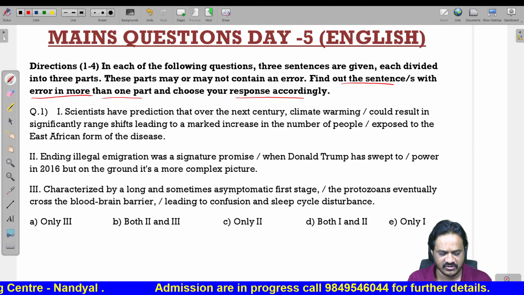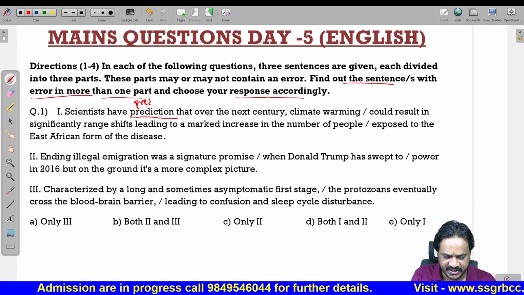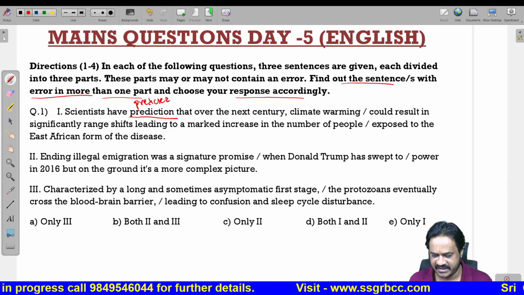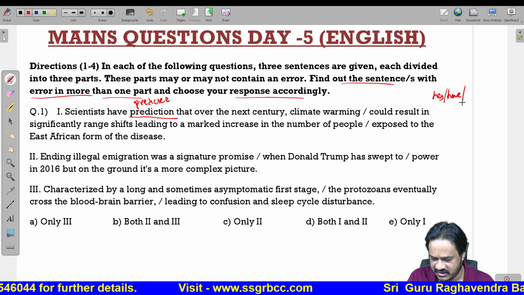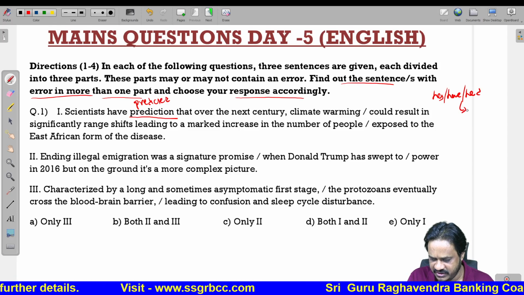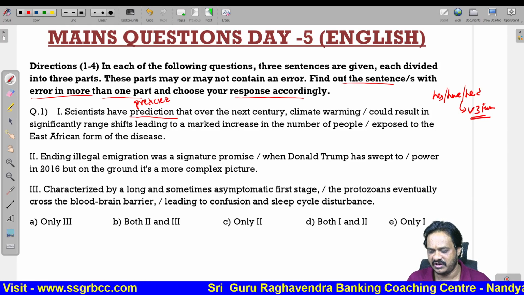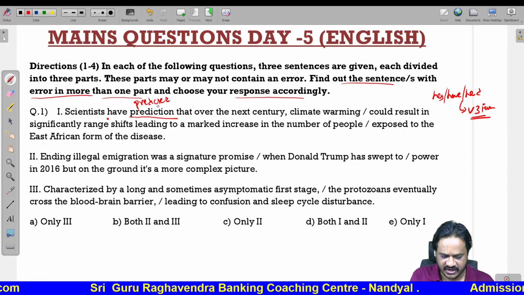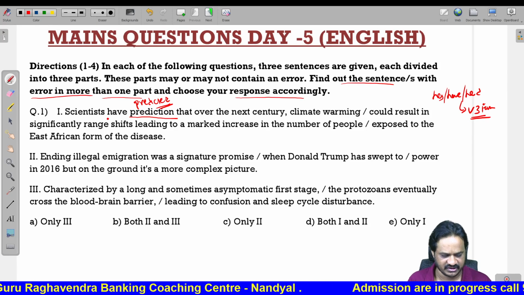Scientists have prediction is not correct. Scientists have predicted is correct. So, whenever you are using has, have, had, after has or have or had, you should use the third form of the verb. After has, have, had, we should use the third form of the verb. So, here after have we should use predicted instead of prediction. So, that is wrong.